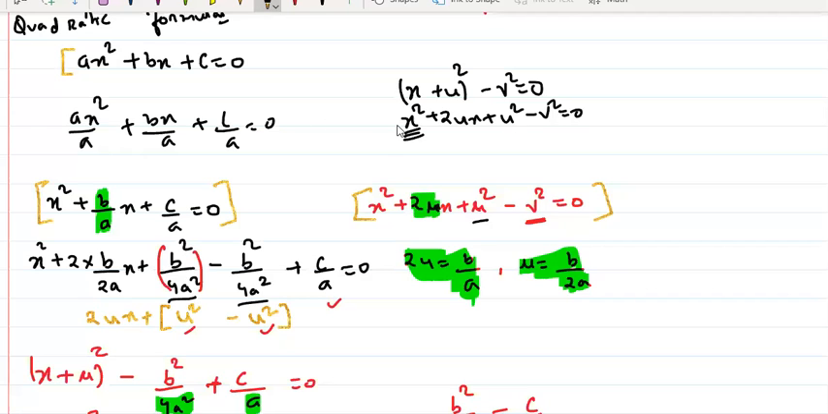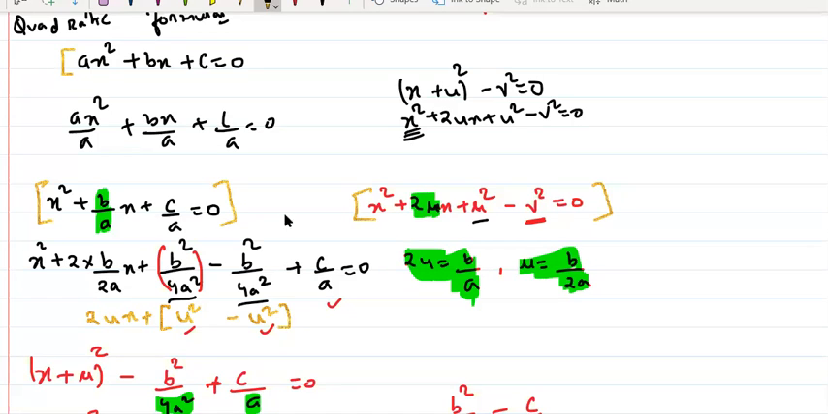So the x square coefficient is 1, but here the coefficient is a. What I have to do? I have to divide by a. So divide everything by a. Now after dividing everything by a, this equation is modified into x square plus b by a x plus c by a is equal to 0. Make sense? Now, can I compare this equation with this equation?